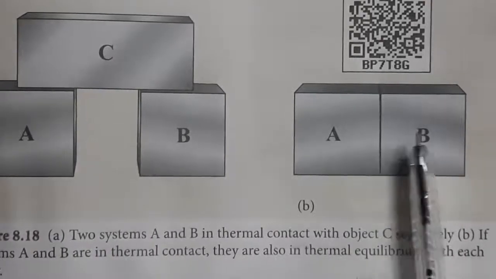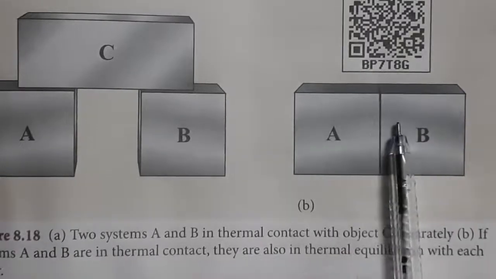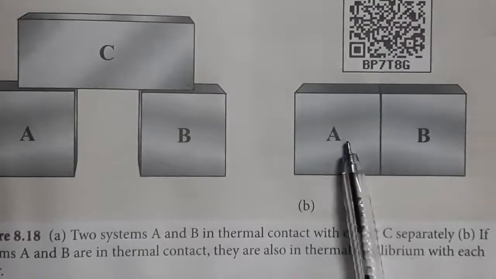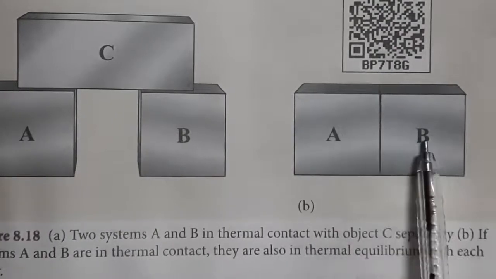What will happen? There will be no flow of heat between the systems. What do you mean by this? It implies that A and B are also in thermal equilibrium with each other.